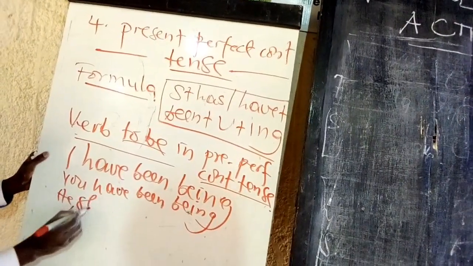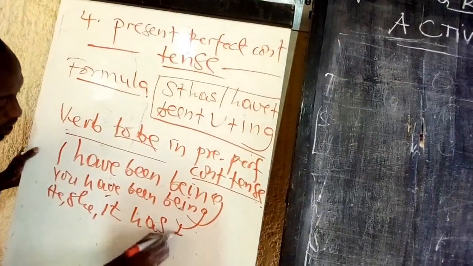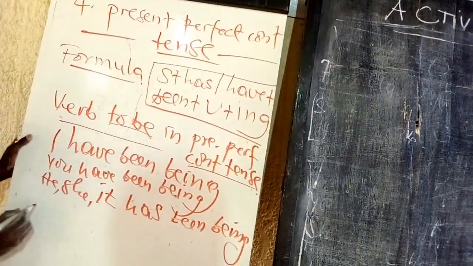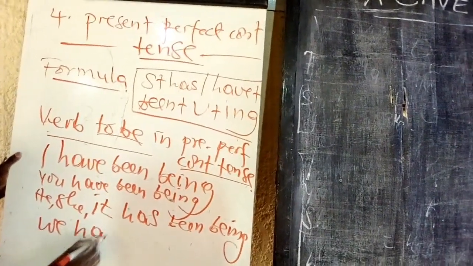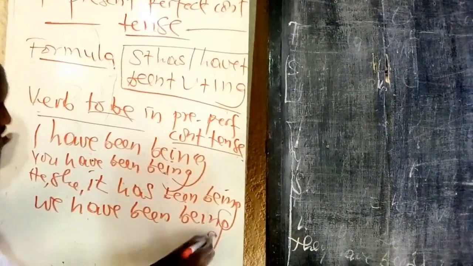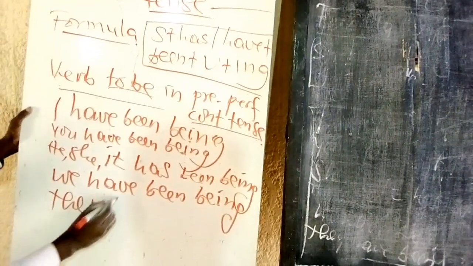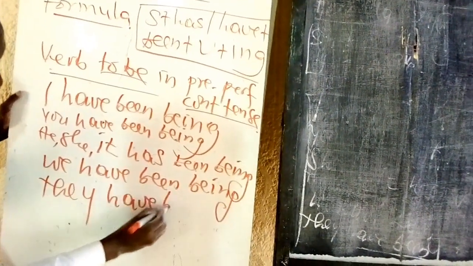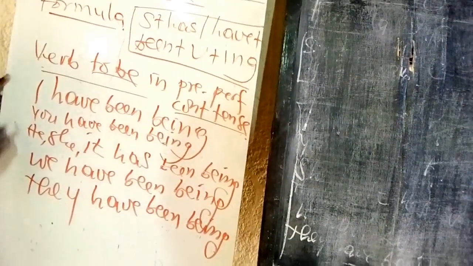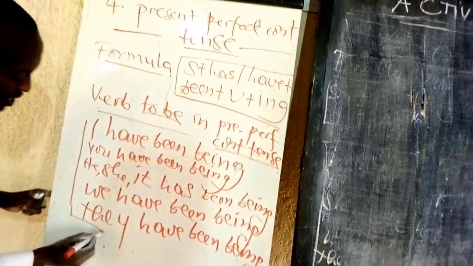He, she, it has been being. We have been being. Then we say they, because the you, it is here. They have been being. Now, this is verb to be in present perfect continuous tense.